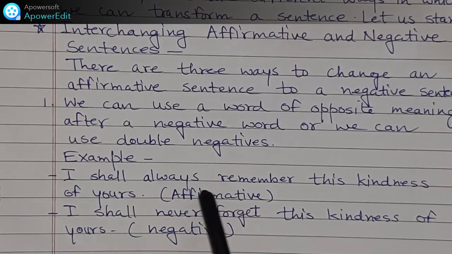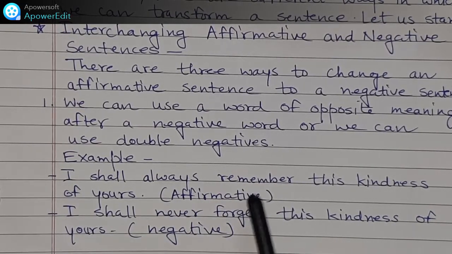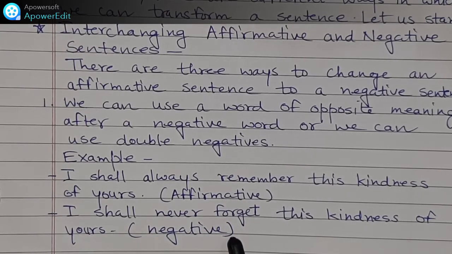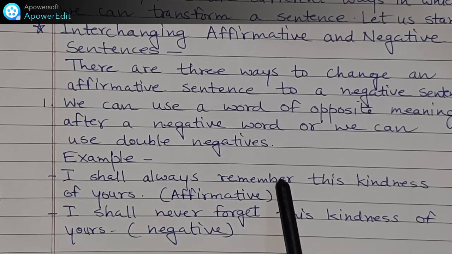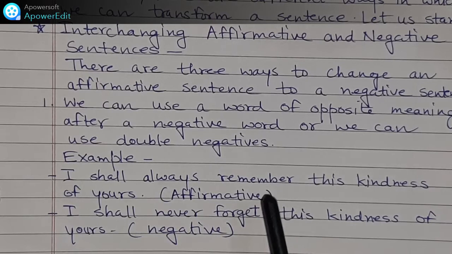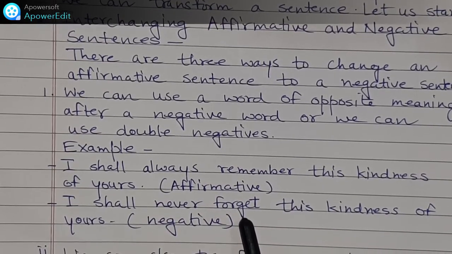Here you can see how we have changed an affirmative sentence, an assertive sentence, into a negative sentence by using the opposite. Remember, we have changed remember into forget.